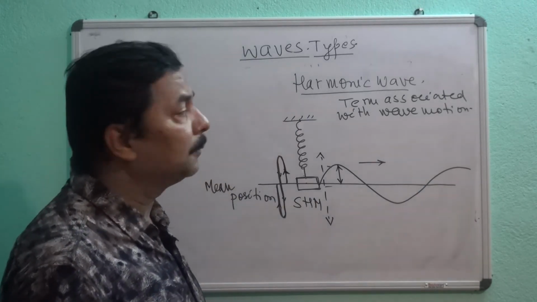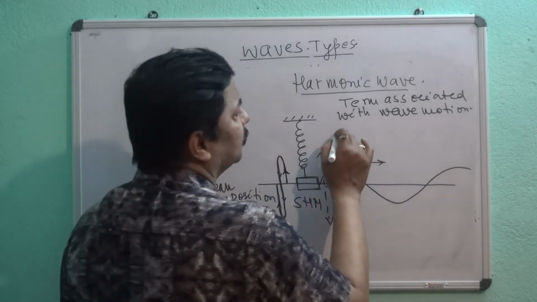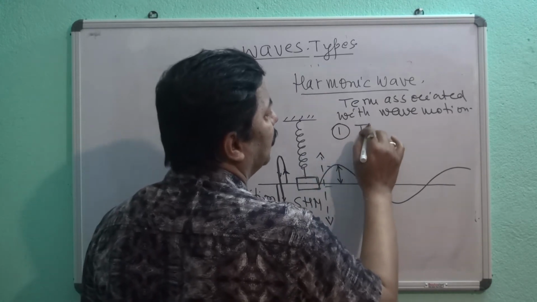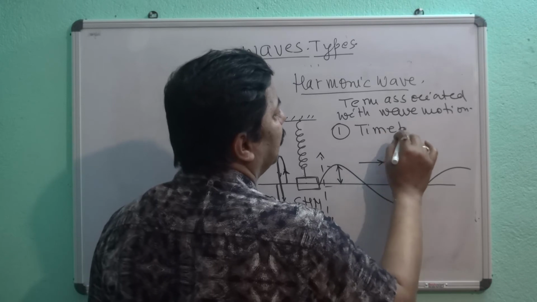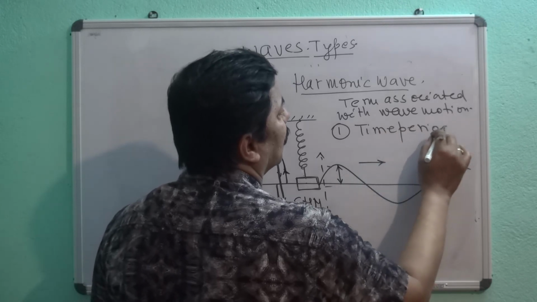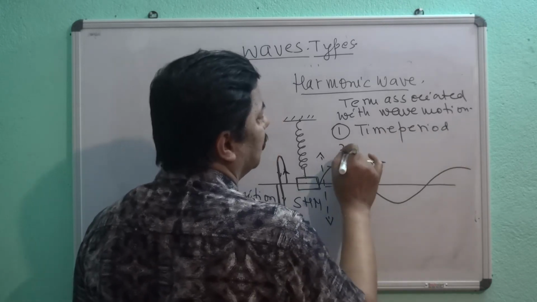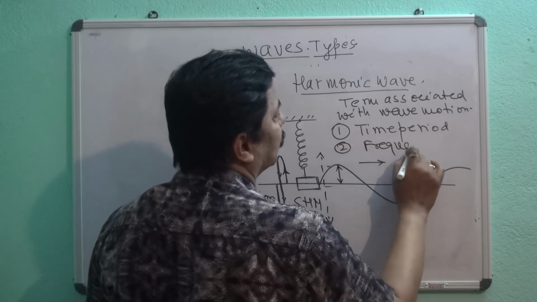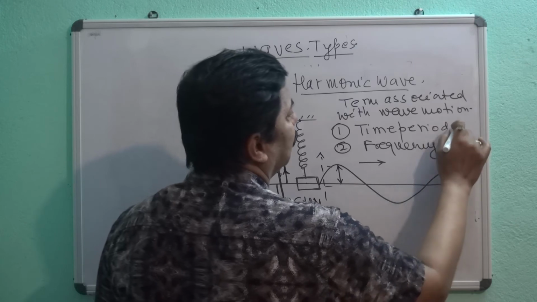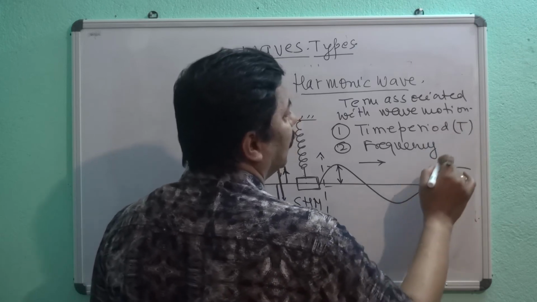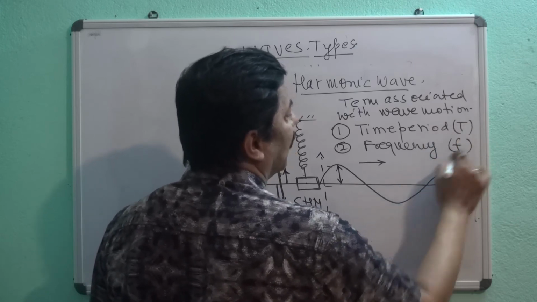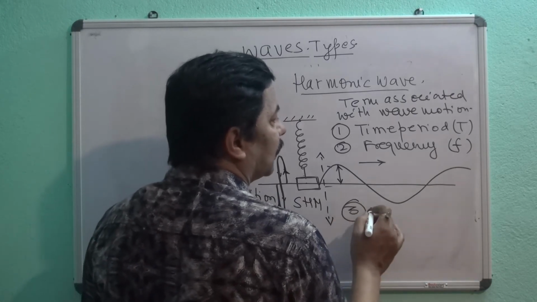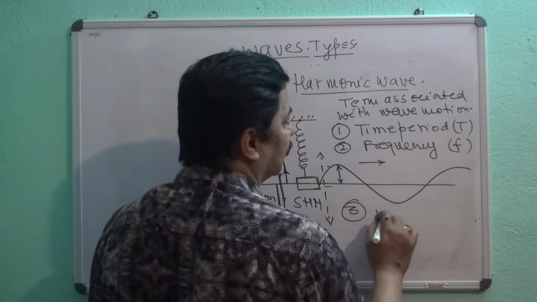Try to understand. First term, I will tell about the time period. Second term, I will take frequency. Time period I will represent by capital T. Frequency I will represent by F. And third, I will represent the wavelength.